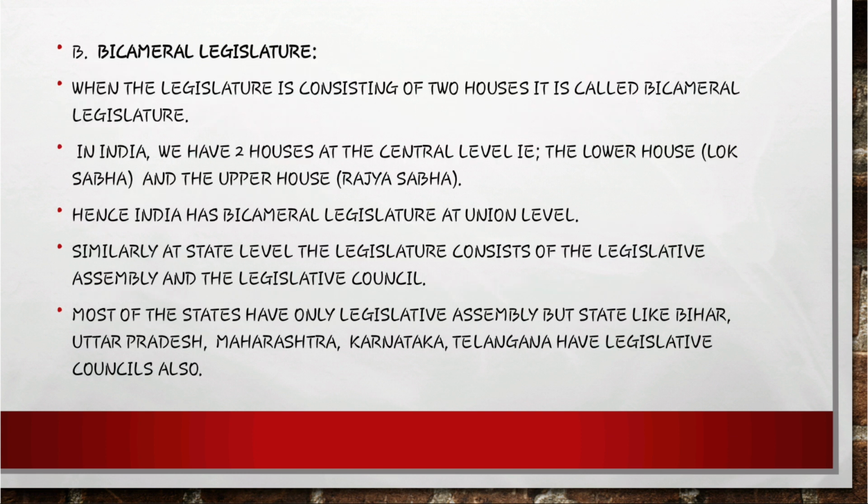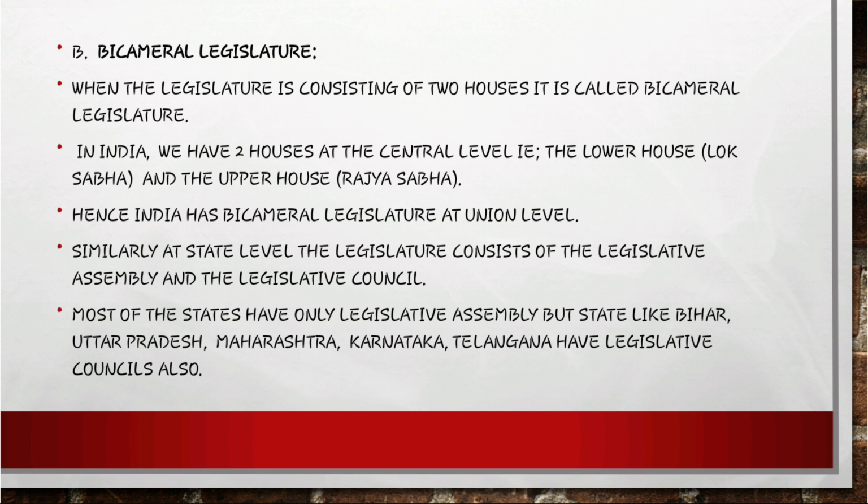Now, the second one is bicameral legislature. Bi means two. When the legislature consists of two houses, it is called a bicameral legislature. In India, we have two houses at the central level: the lower house called the Lok Sabha and the upper house called the Rajya Sabha. Hence, India has a bicameral legislature at union level. At state level we have unicameral and at union level we have bicameral.